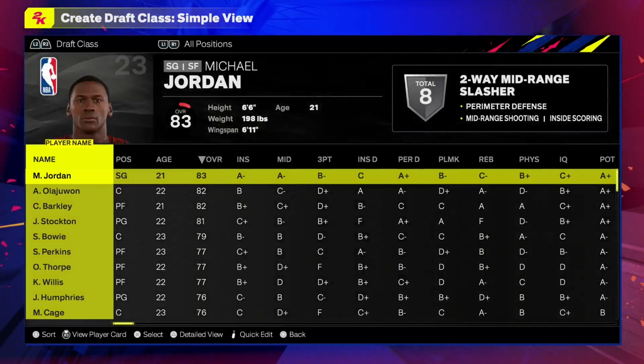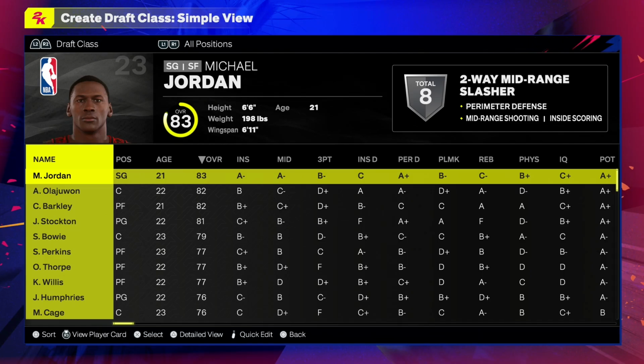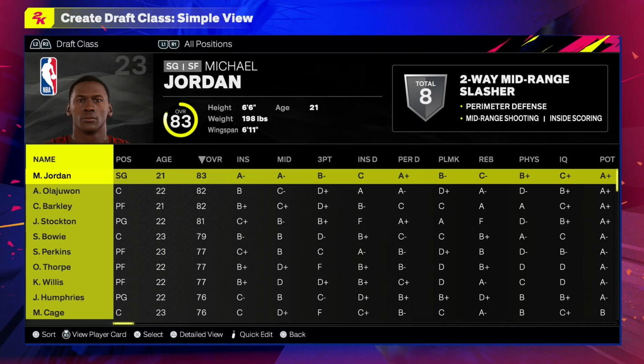1984 draft, we got 72 real players. That is 12 more than what we had prior. So first off, in this draft class, of course, his Airness himself, Michael Jordan.